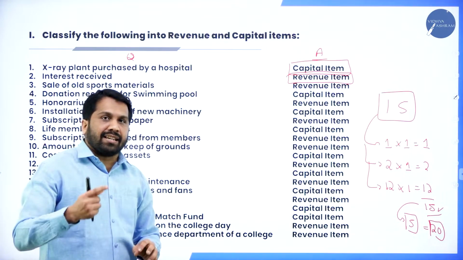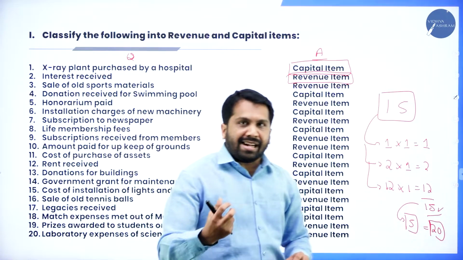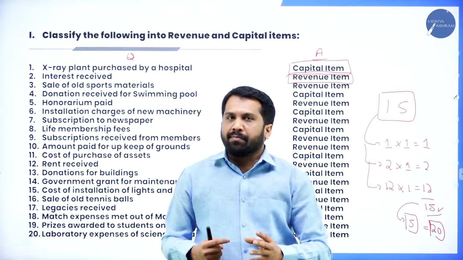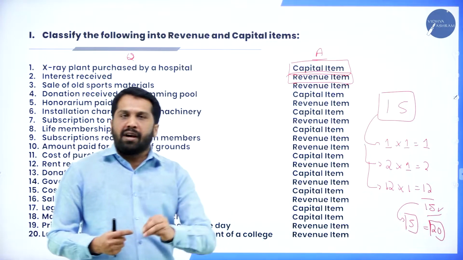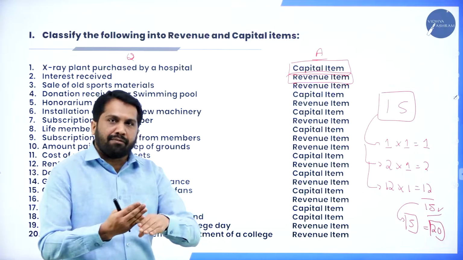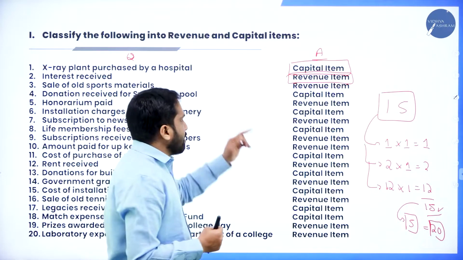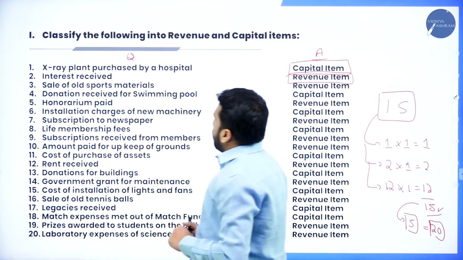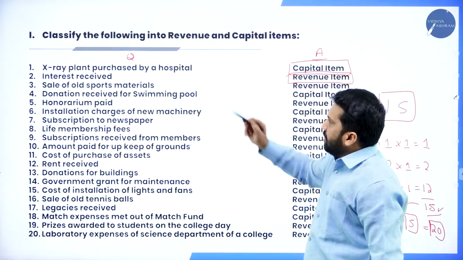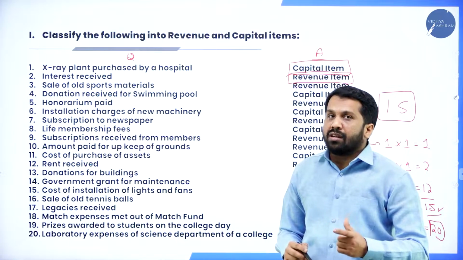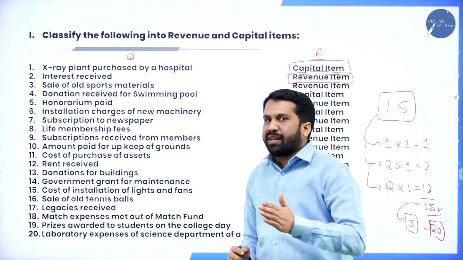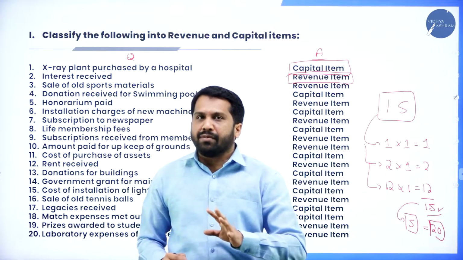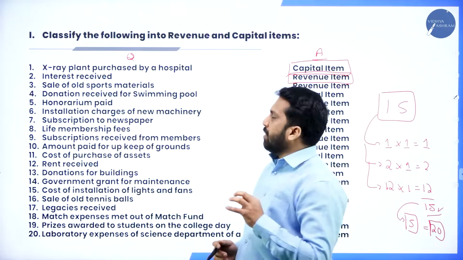Any asset like motor car, land and building, machinery, these things we purchase once in a lifetime, twice in a lifetime, or once in 5 years, or after the end of the life of the asset we buy. That's why those are called capital items. Hope you are clear. Good. Now we'll go one by one. X-ray plant purchased. See, X-ray plant is what? Machinery. Will a hospital purchase an X-ray plant every month? No. Once in a lifetime, once in 10 years, once in 5 years. So it will be called what? Capital. So it is done.